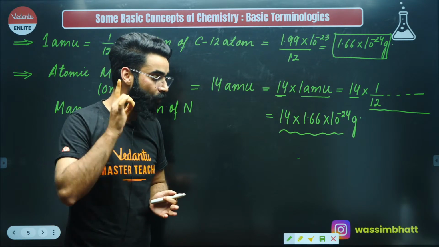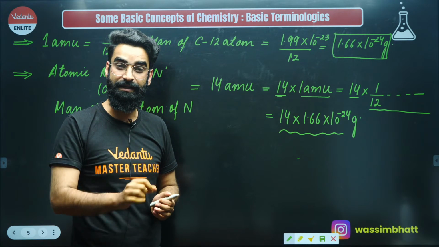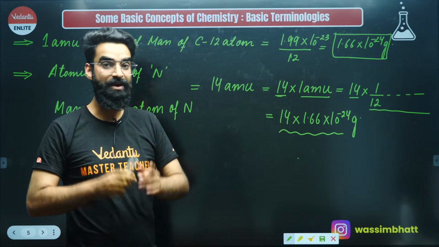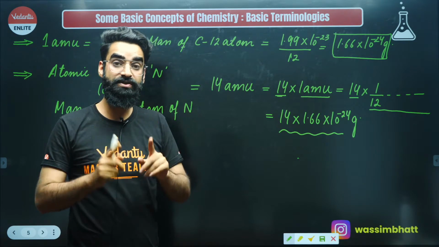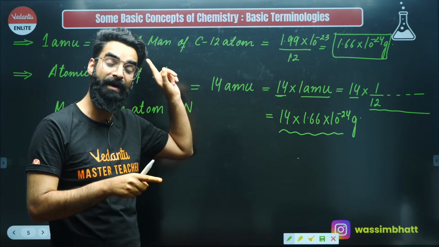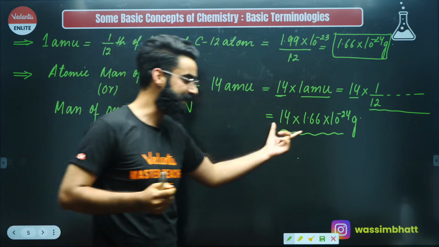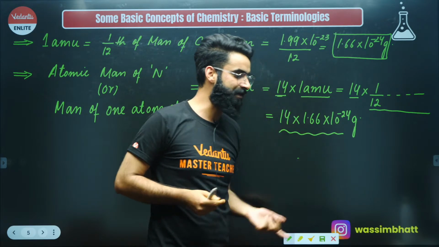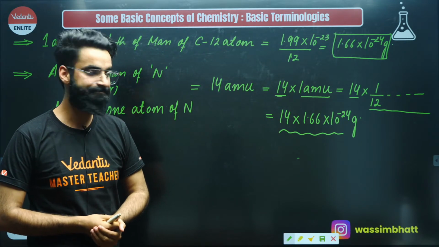Or you can say one nitrogen atom is 14 times heavier than 1/12 of mass of carbon-12 atom. Or you can say one atom of nitrogen is 14 times heavier than that shaded part, which I made initially, right? Or I can say this is the mass of one nitrogen atom in grams. As simple as that, right?